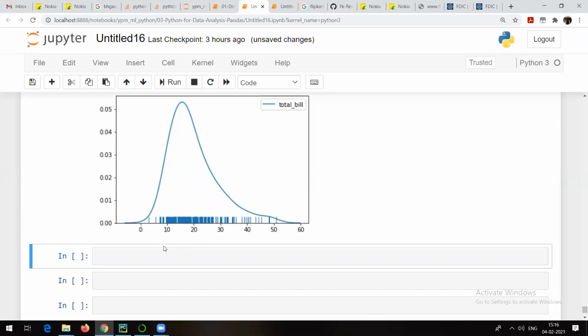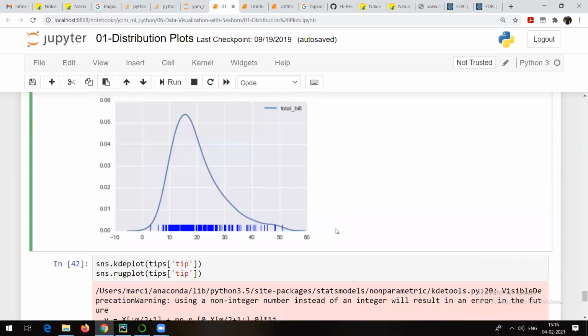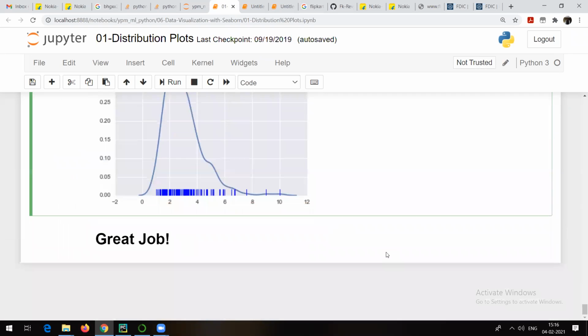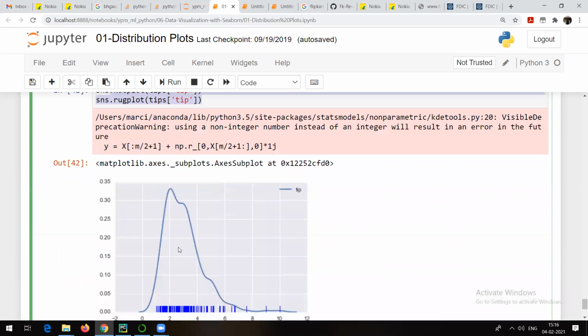One and the same. That means between 10 and 20 or between 10 to 25, these are the values in the total bill which are repeated again and again. Right? So most of the people are generating a total bill between 10 and 20 axes. At least that's what we can interpret from this particular visualization. And the same you can do for tip also, or for that matter any numerical column we can take.